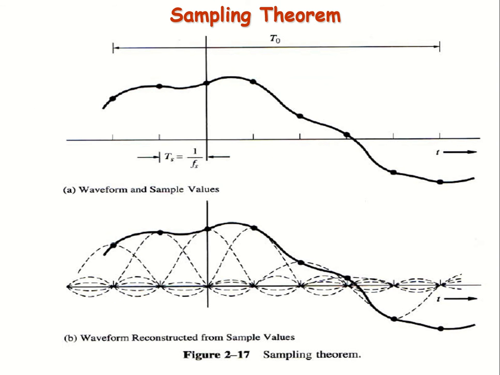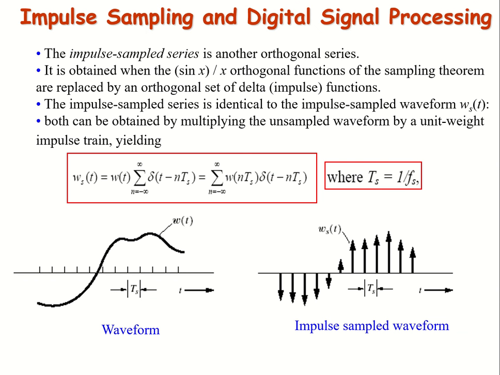This is an illustration using the sinc orthogonal functions. I have this sinc function, then a shifted sinc function, and another shifted sinc function. By their convolution in the time domain, I can get these sampled versions. Like that, this is basically the discrete time signal of this continuous time signal. Impulse sampling, I have already explained how we can get this.